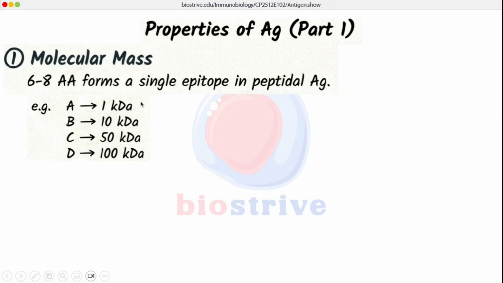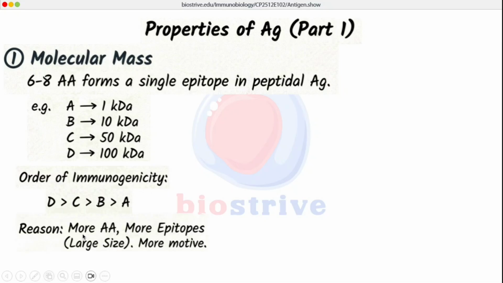Whereas A is only 1 kilodalton and is almost non-immunogenic in nature. So the order of immunogenicity will be: D is most immunogenic and A will be least immunogenic. The reason is practically simple. Greater molecular mass means this protein might have the highest number of amino acids, and the more the amino acids, the more epitopes they will form, because 6 to 8 amino acids will form only one epitope.